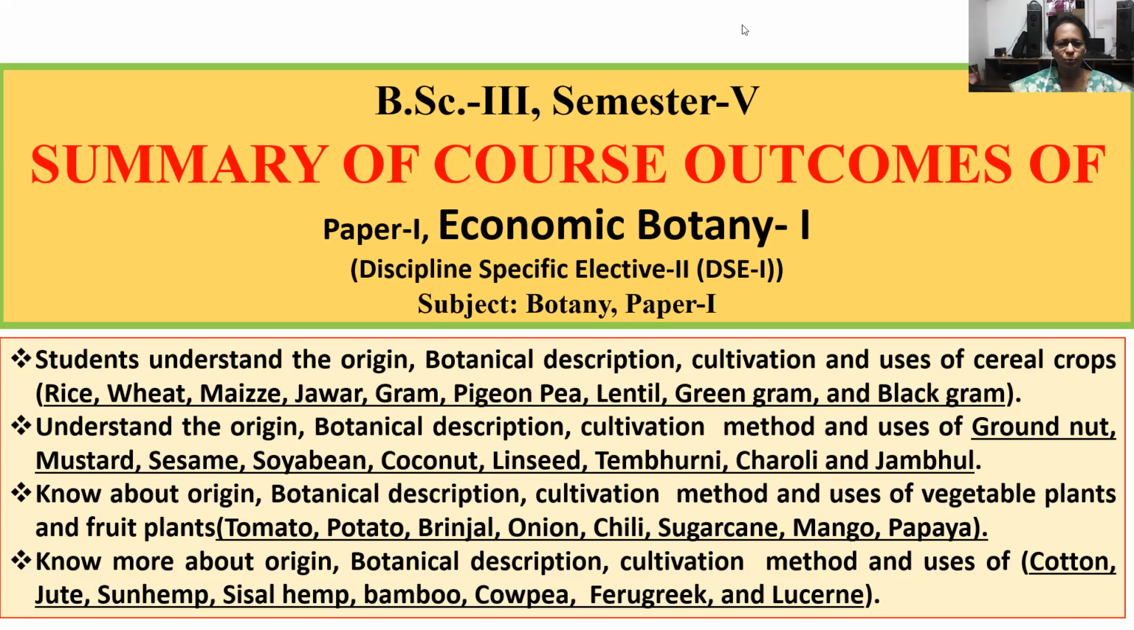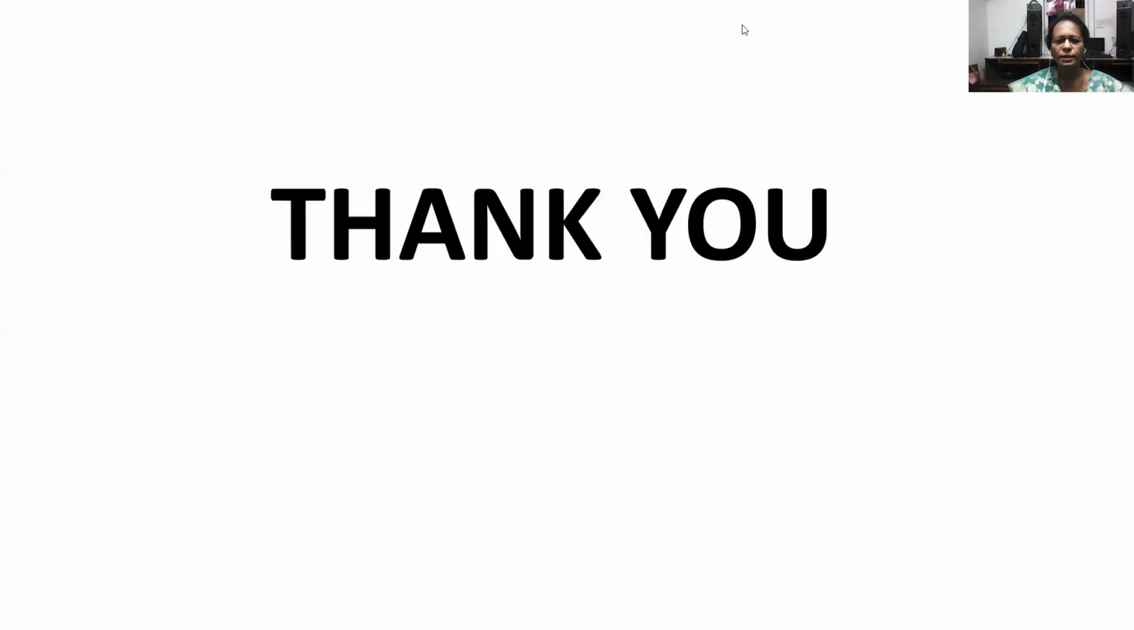They also know more about origin, botanical description, cultivation method and uses of cotton, jute, sun hemp, sisal hemp, bamboo, cowpea, fenugreek and lucerne. This is about introduction and course outcomes of semester 5.